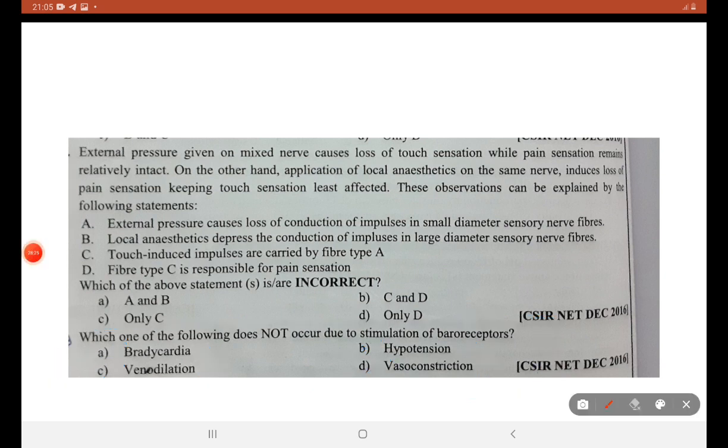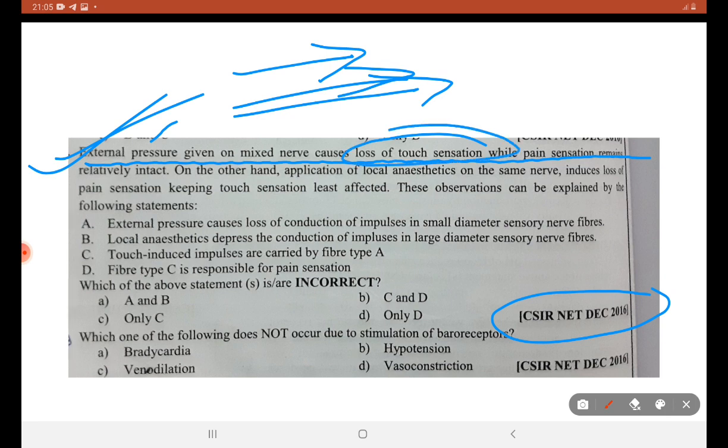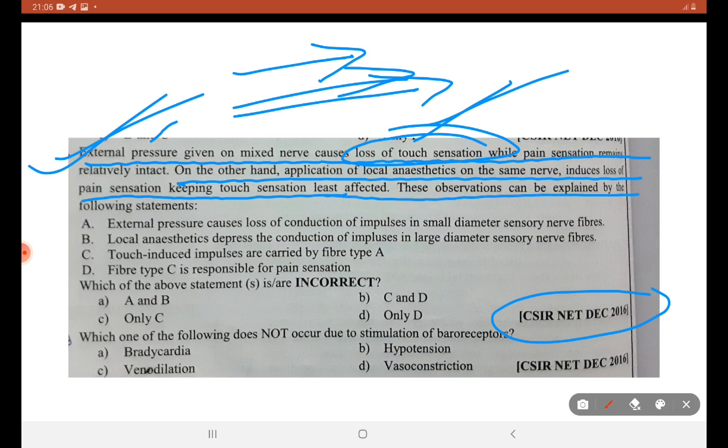Viewers, quickly we will see about the December 2016 question. External pressure given on a mixed nerve causes loss of touch sensation while pain sensation remains relatively intact. That is, when a lot of pressure is given, loss of touch will occur. This is a learning. On the other hand, application of local anesthetics on the same nerve induces a loss of pain sensation, keeping touch sensation least affected. This observation can be clearly explained by the following statement.